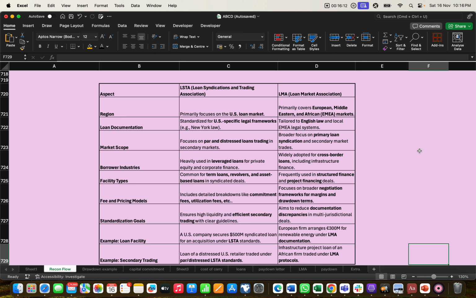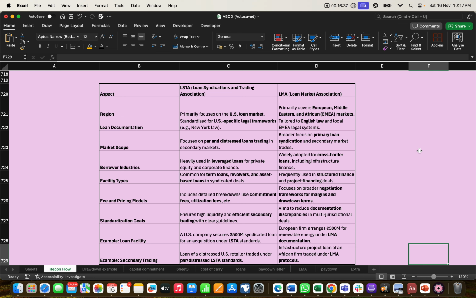The sixth point is fee and pricing model. As per LSTA it includes a detailed breakdown of commitment fee and utilization fee. However, the LMA market depends totally on negotiation and the framework for the margin on the drawdown terms.